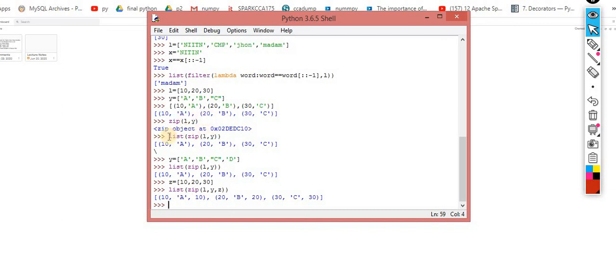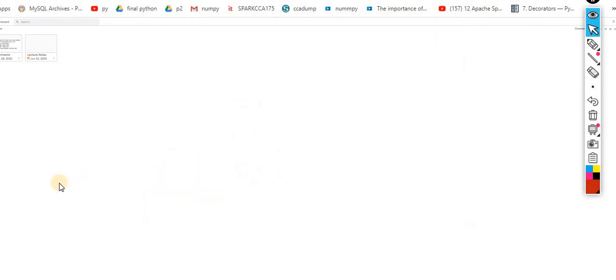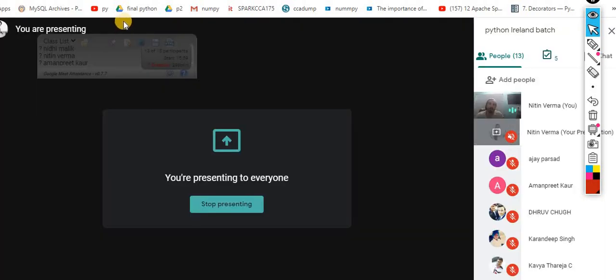So I think the picture is clear about it. Is the picture clear or not? Yes, sir. Okay, perfect. So this is all about your map, reduce, filter, and one more, that is zip. Eventually it came to my mind and I explained it. So anyone having doubt before moving further, please let me know. No? Okay.